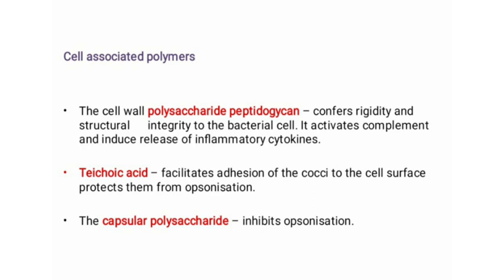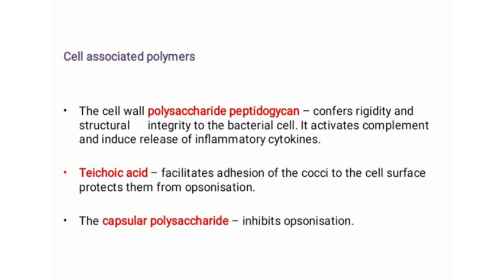It activates the complement system and induces the release of inflammatory cytokines. That is a pathogenic effect of peptidoglycan present in the Staphylococcus aureus.